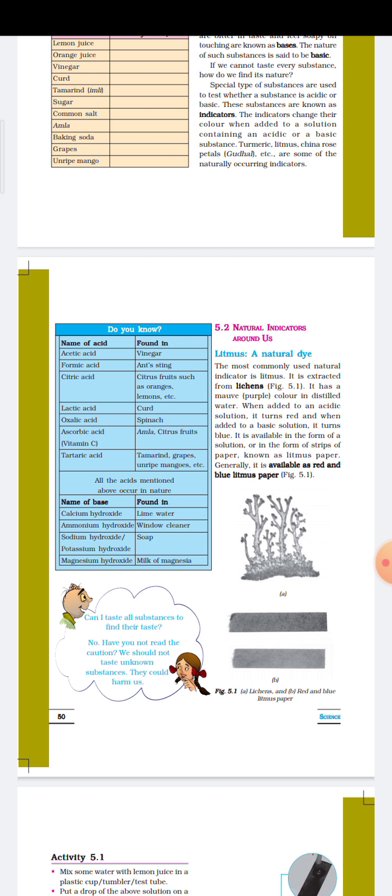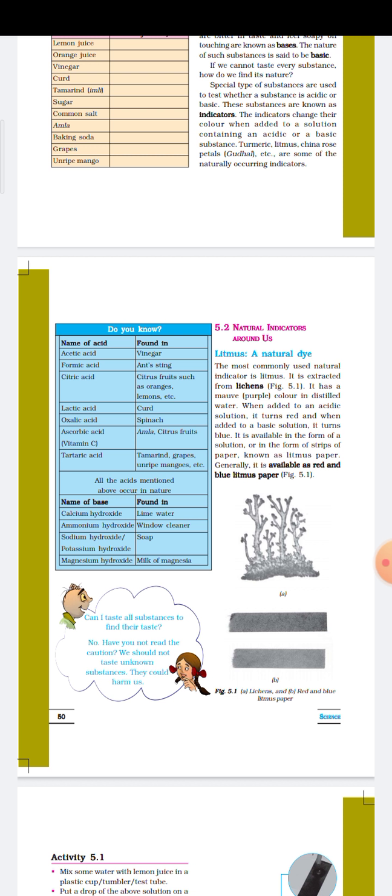This is present in the curd. Oxalic acid is present in spinach. Ascorbic acid is present in amla, citrus fruits, along with vitamin C. Tartaric acid is present in tamarind, grapes, unripe mangoes. The mango which is unripe, in which what acid is found? Tartaric acid. All the acids mentioned above occur in nature, and all these acids are organic acids, that is, they are found in plant and animal material.